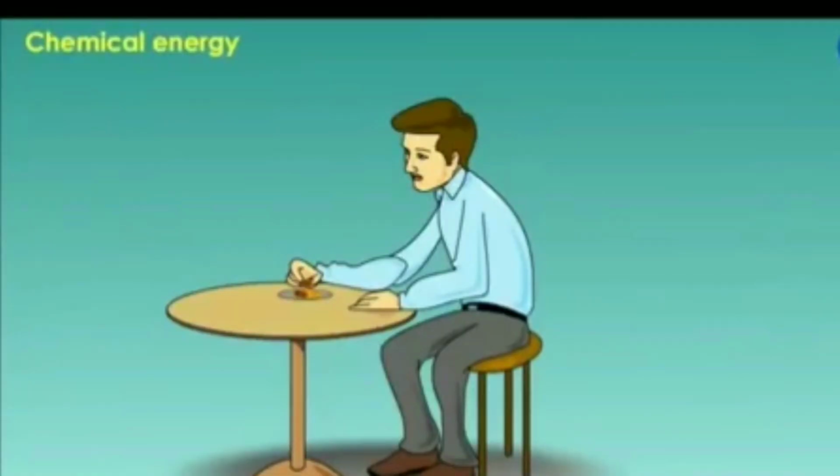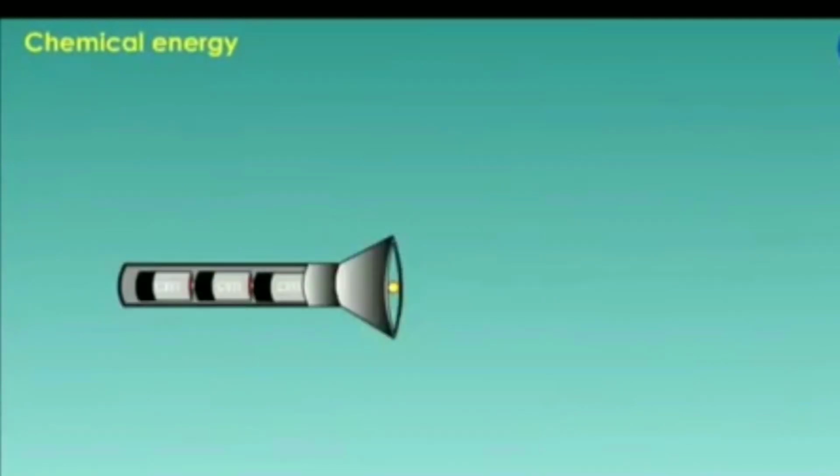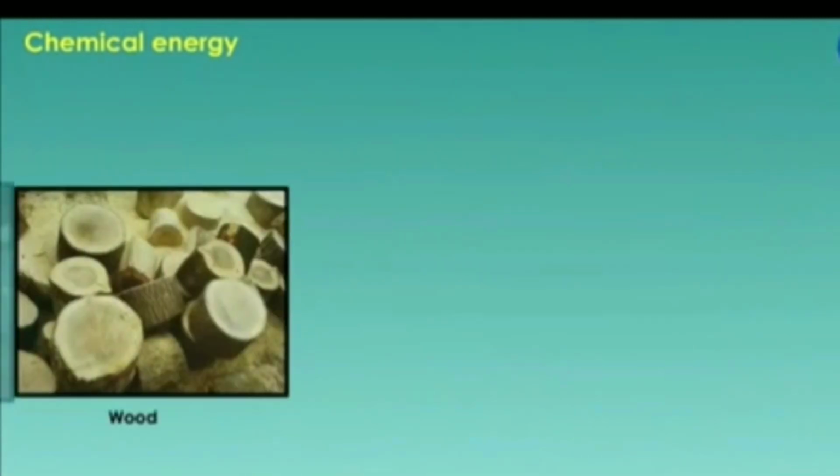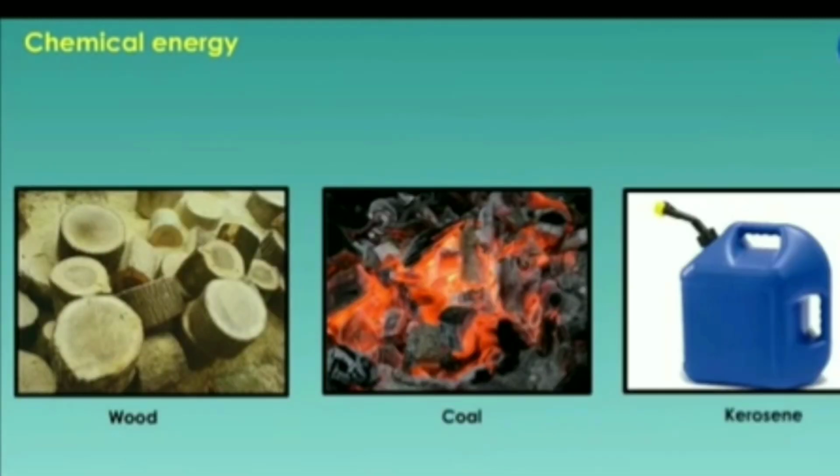Let's see some examples for chemical energy. Here are few examples for chemical energy. We get energy which is stored in the food we eat. When we eat food, our body breaks down the food chemically to give out energy. This stored energy in matter is called chemical energy. While switching on a torch, the chemical energy stored in the cell appears as heat and light. Wood, coal and kerosene also have chemical energy stored in them.